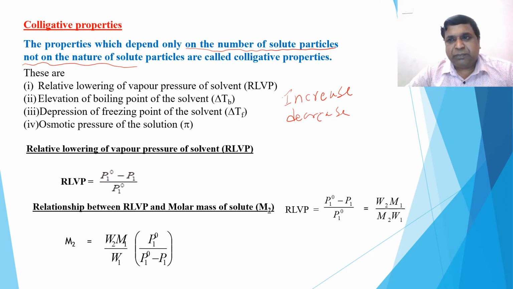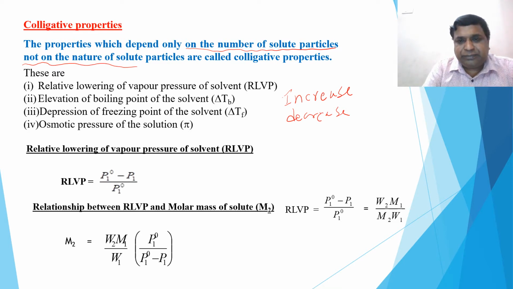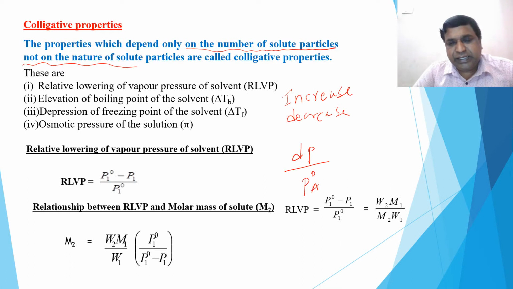Relative lowering of vapor pressure is the lowering of vapor pressure divided by the vapor pressure of the pure solvent. Or you can say here it is dP divided by P naught. Okay, dP is the decrease or change in vapor pressure. That's why it is called lowering of vapor pressure.